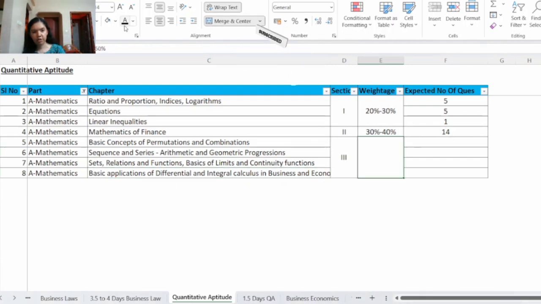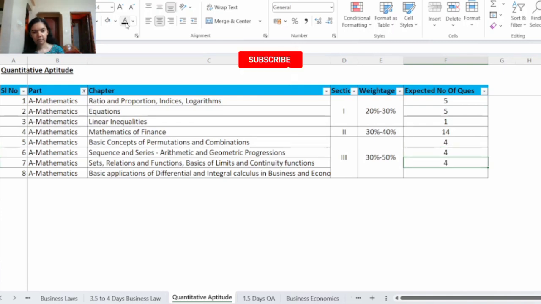So let's see the weightage for this. The weightage for this is 30% to 50%. Now we will see the expected number of questions. For chapter number 5, 4 questions. For chapter number 6, 4 questions. For chapter number 7, 4 questions. And for chapter number 8, 3 questions. So this covers a total of 40 marks of the mathematics part.